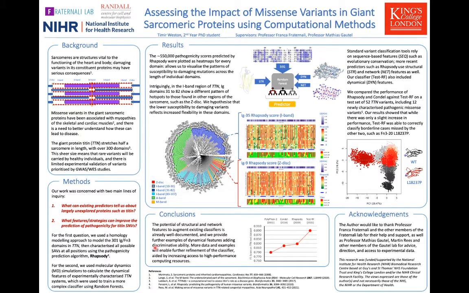So, after compiling the pathogenicity scores computed by Rhapsody, we visualized the predictions as heat maps, where more likely damaging variants were displayed as red, and least likely damaging were displayed as green. You can see if you zoom in on these plots that the pattern of most damaging variants tends to match well to patterns of solvent accessibility in purple and secondary structure elements here in blue.